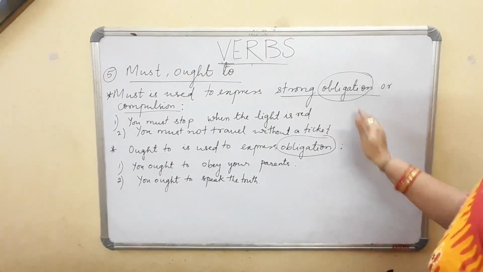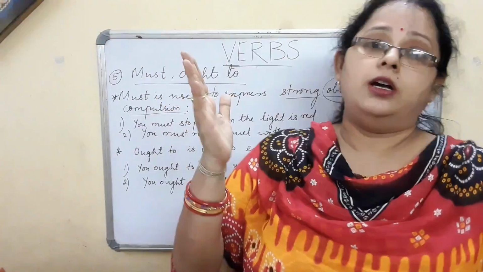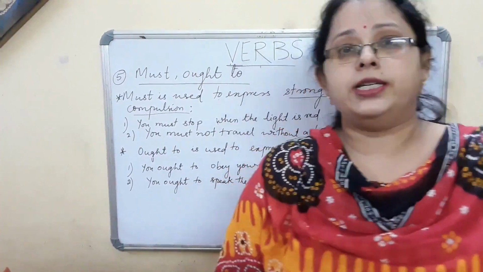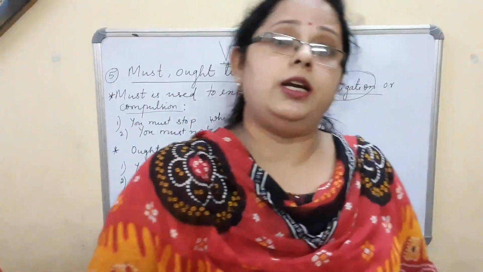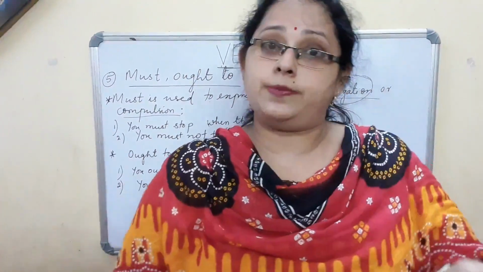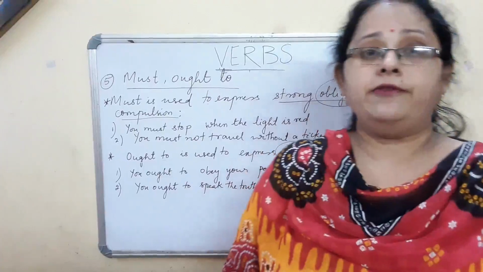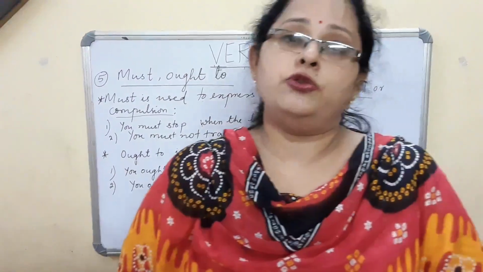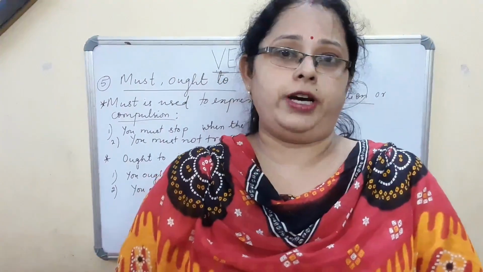So this is all about the verbs we have learned. That is transitive, intransitive, auxiliaries, primary auxiliaries, modal auxiliaries. In this part, till this much we will cover. In the next session or next part I am going to make regarding the same verb lesson, where we are going to know about the finite and the non-finite verbs.